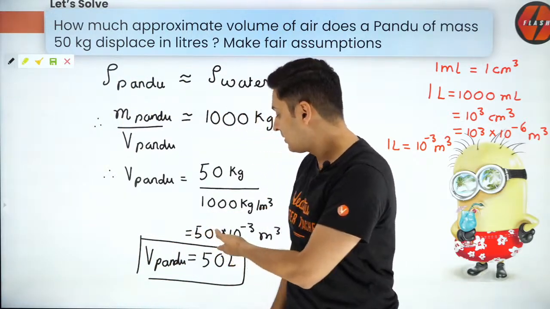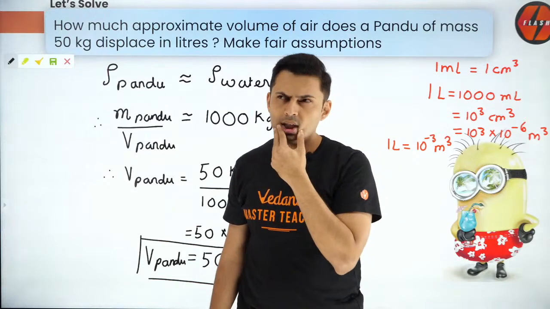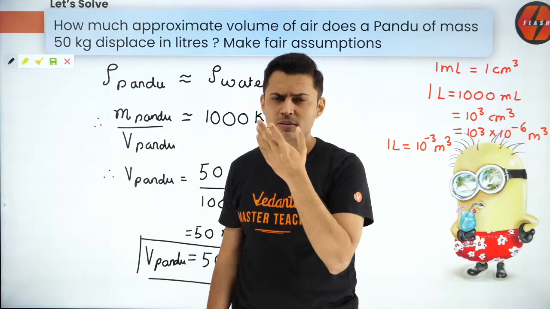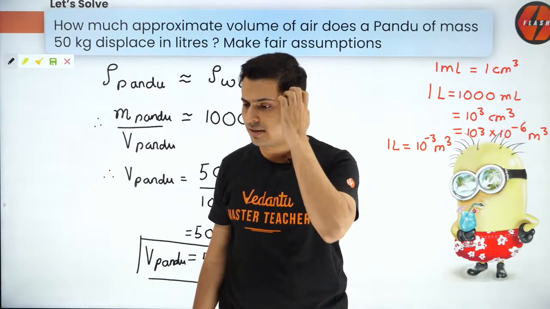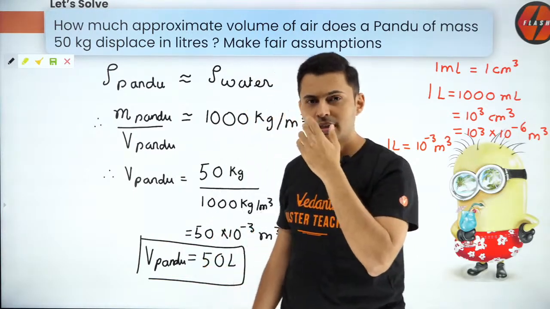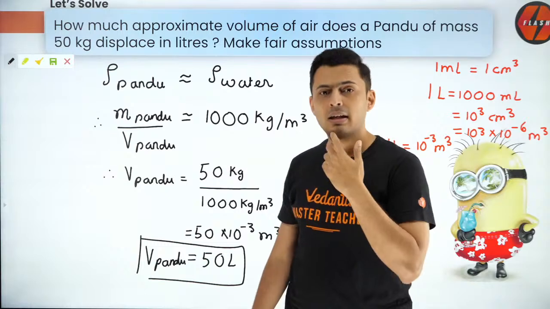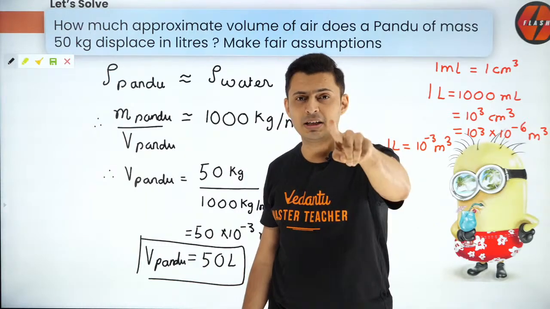This question was asked, "Ki, what is your mass?" He said, "Sir, my mass is 45 kg or some 50 kg." And then he was asked, "What is your volume?" Then he started scratching his head, and he had clearly not studied under me. And then he's like, "Yes, yes, I know what to do. I need to use Archimedes principle.